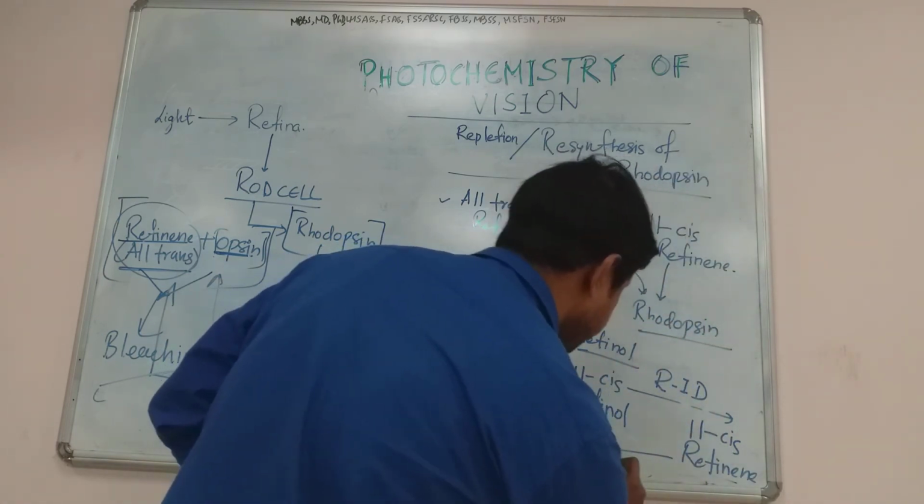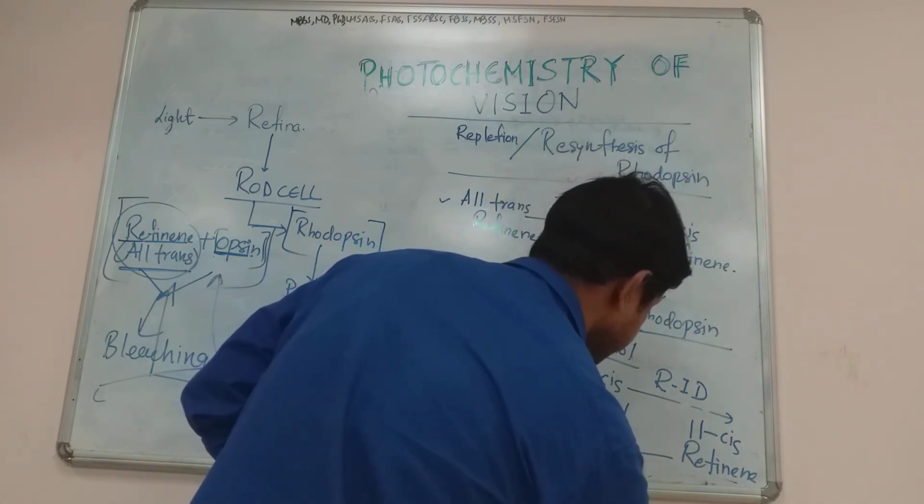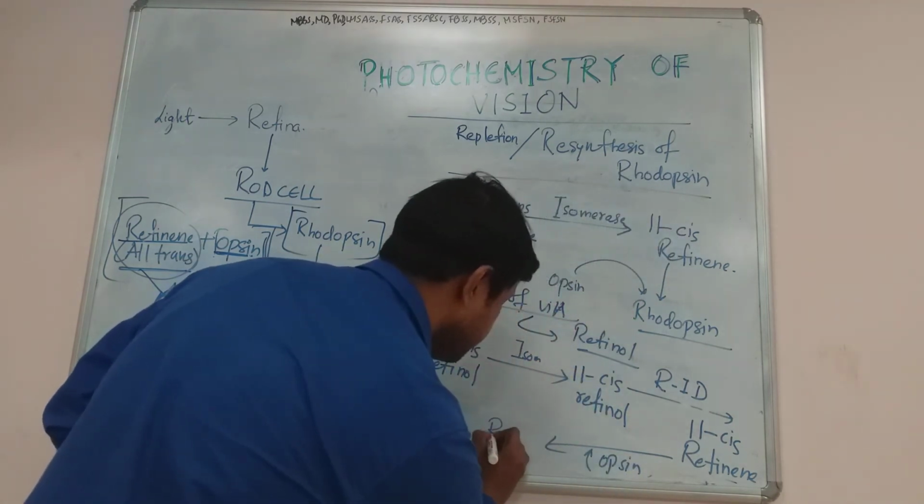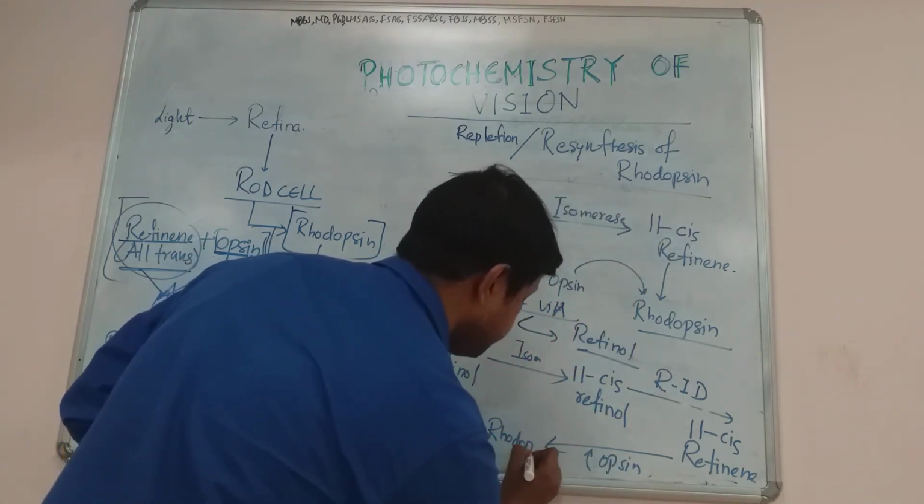These ultimately bind with opsin and form rhodopsin.